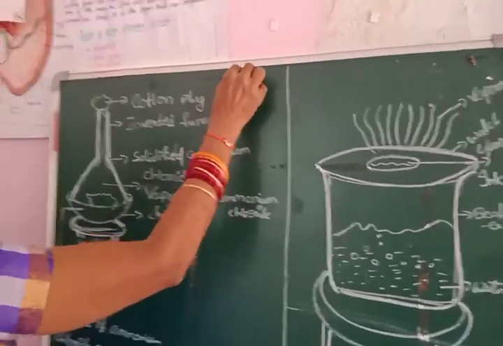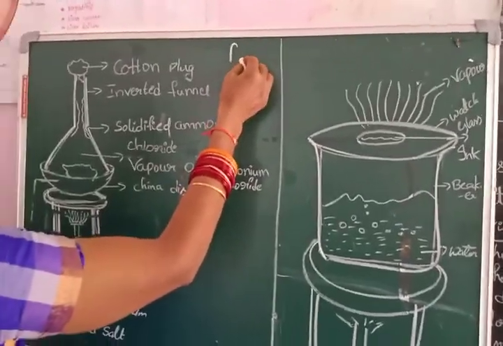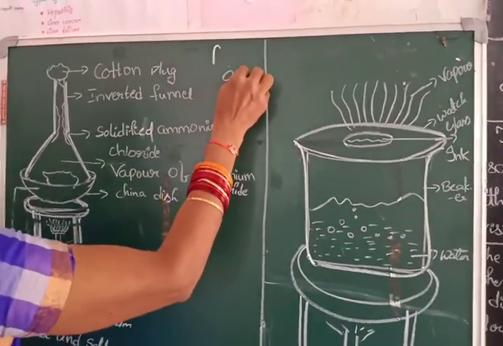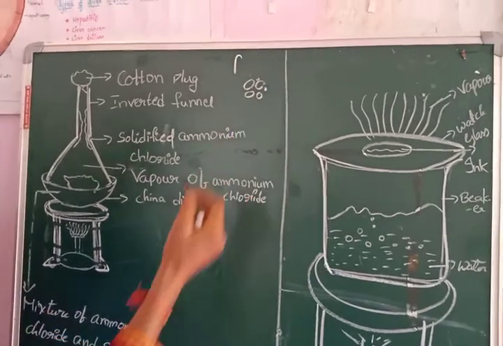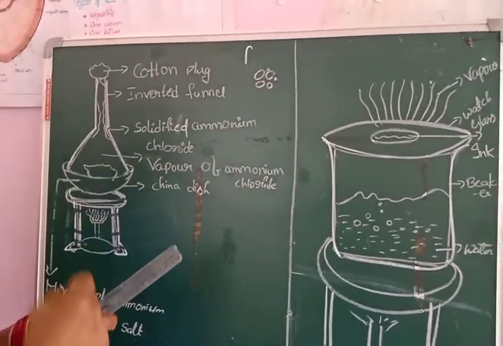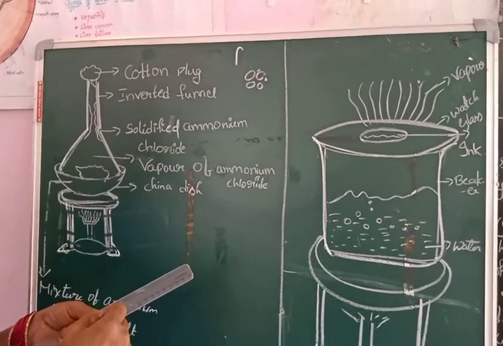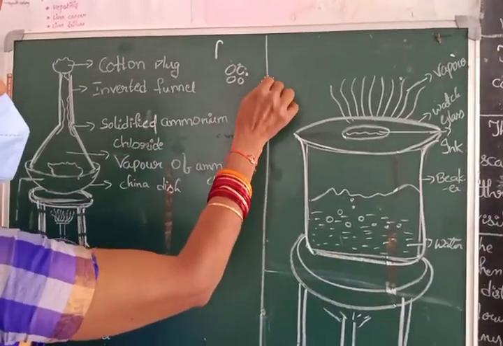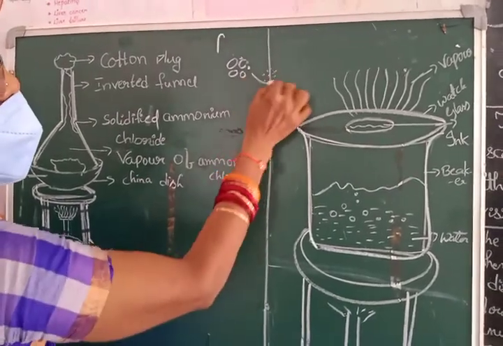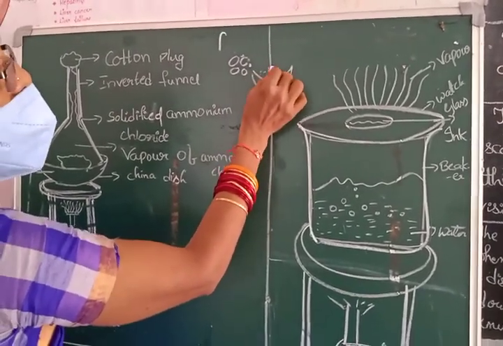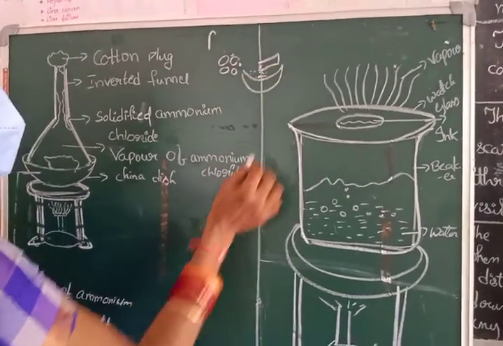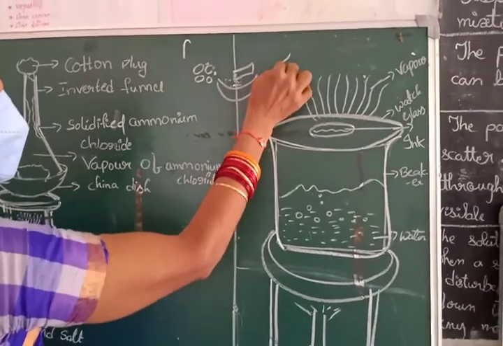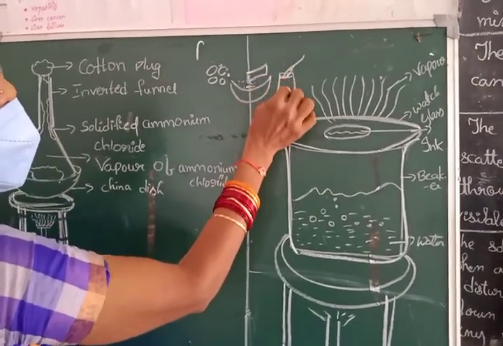Separating different materials. If rice grains are mixed up with mud stones, we use the hand picking process. Dhanyam, paddy, ginjalu, whenever they are there in the rice grains, we use hand picking. If sand and iron filings are mixed in a china dish, then we use a bar magnet. If the water has some impurities, by using the filtration process we can separate the impurities from it.